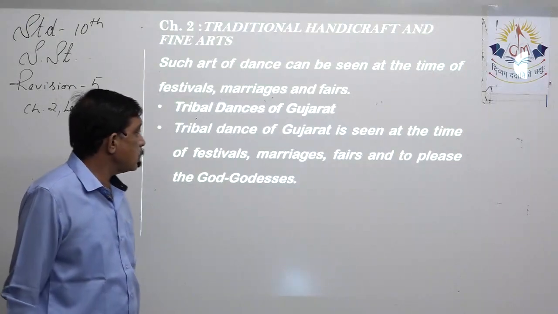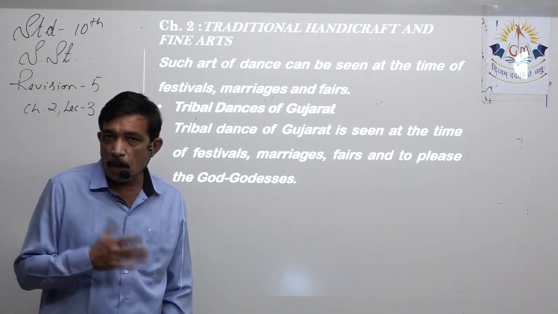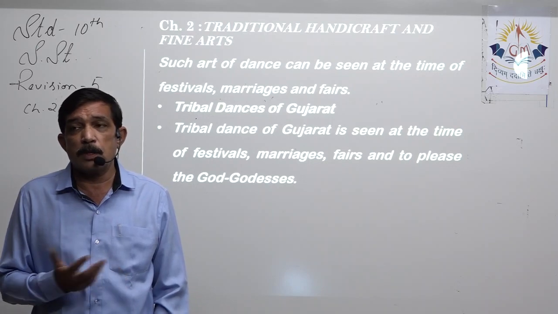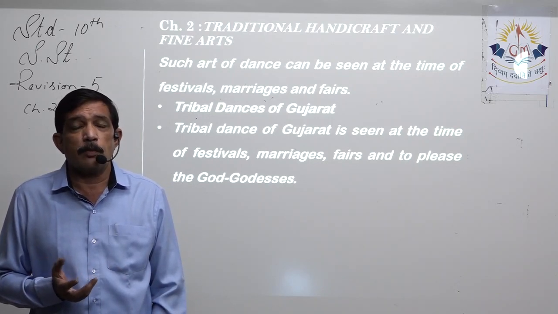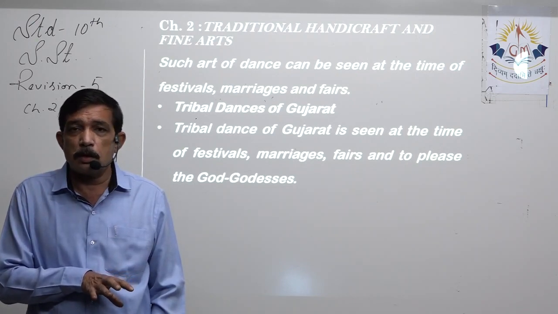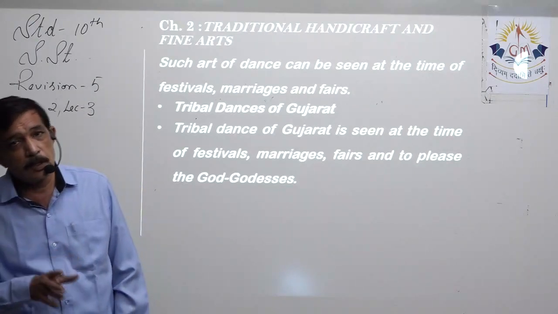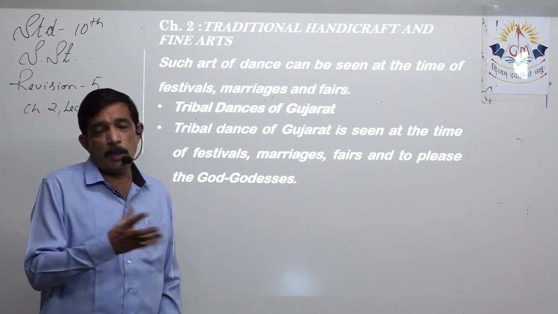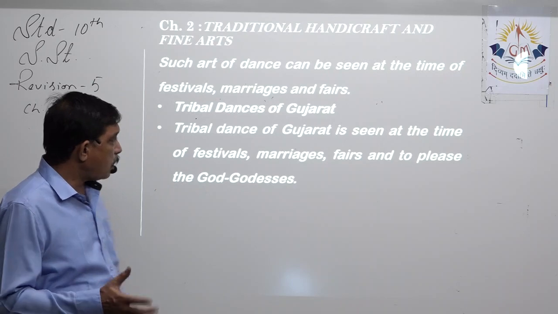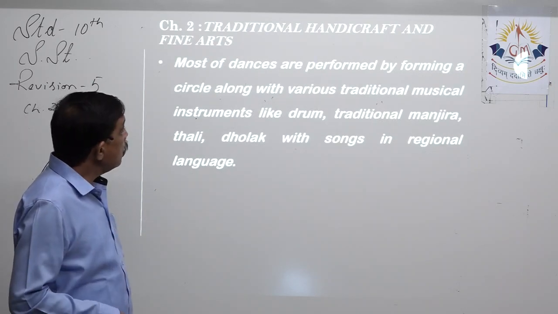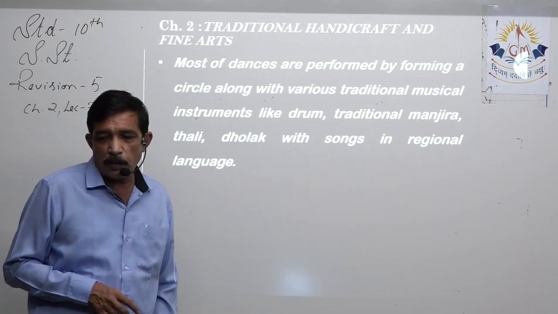Tribal dance of Gujarat is seen at the time of festivals. We have harvest festivals, we have sowing festivals, we have festivals which are based on religion or on worshipping gods and goddesses. So lots of festivals are there. The purpose is that whenever a public gathering is there, people can have entertainment: marriages, fairs, and to please the gods and goddesses. Most of these dances are performed by forming a circle.